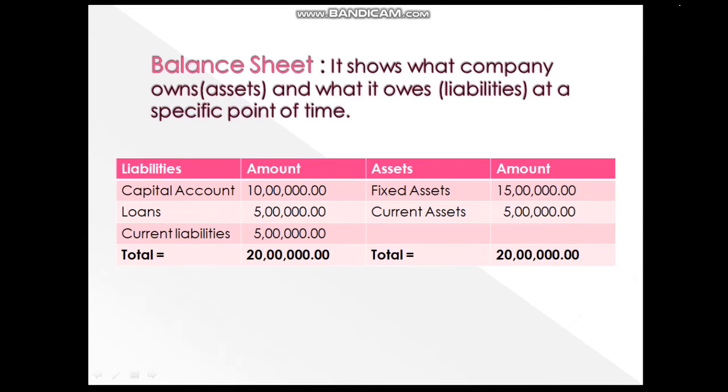Point number 6, balance sheet. It shows what the company owns and owes to others at a specific point of time. You can see below one example of a balance sheet.